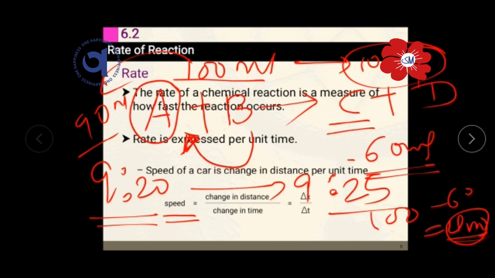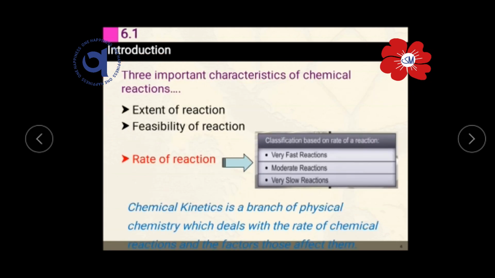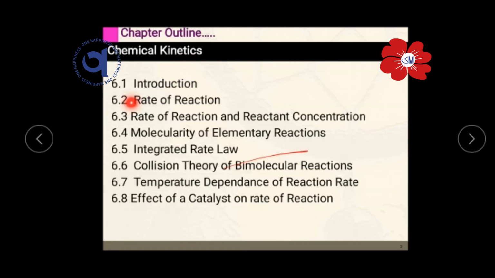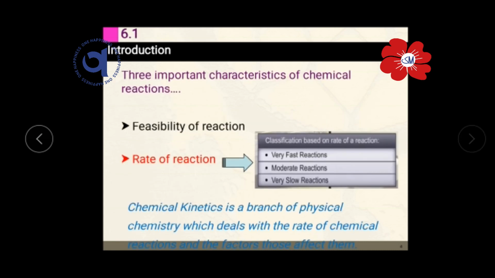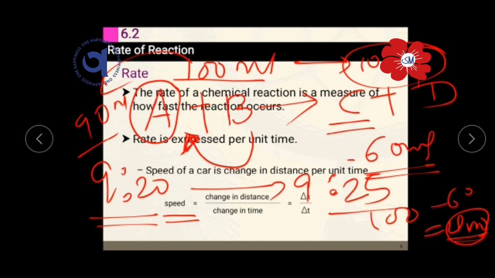Is this point clear? Okay, so in our next class we will do the second point, that is the rate of reactions and reactant concentration. Okay, so we will stop here and in the next class we will continue.